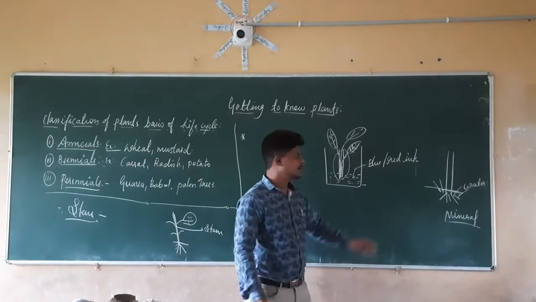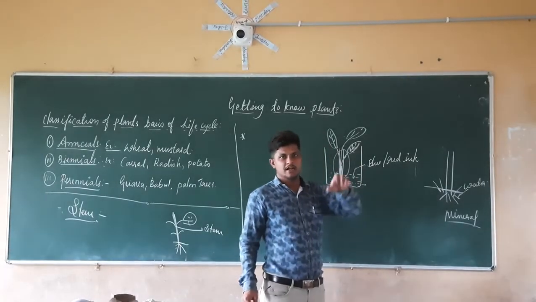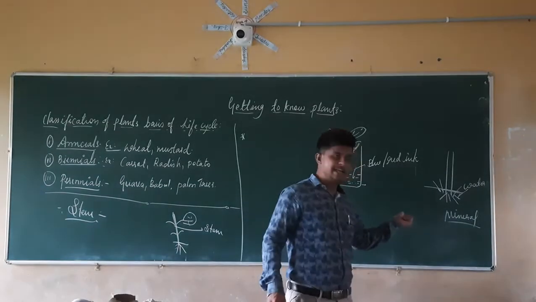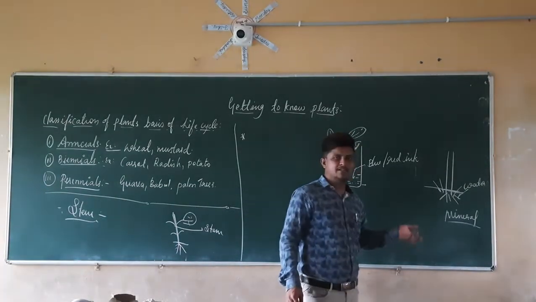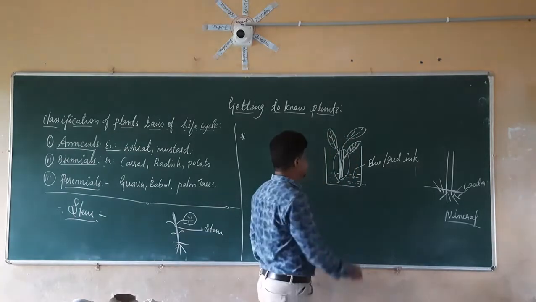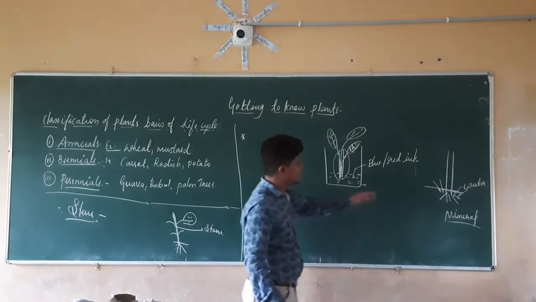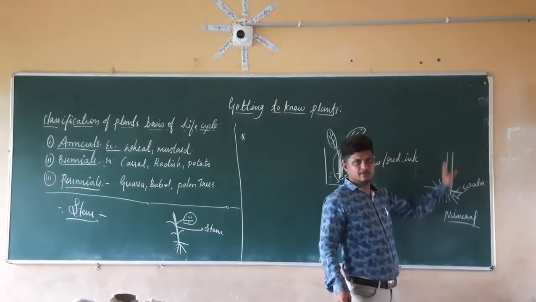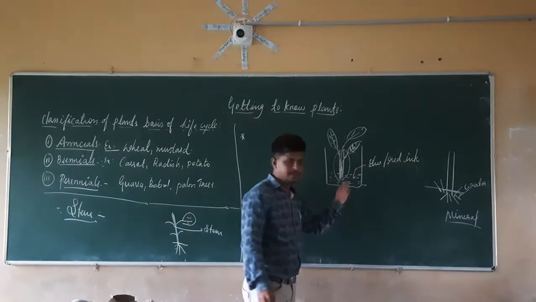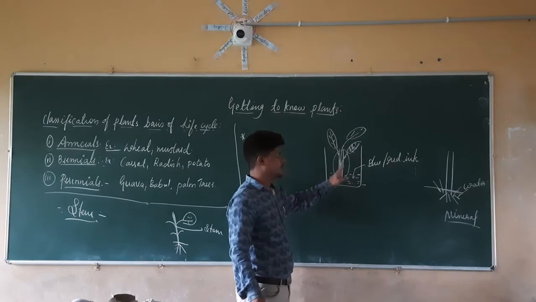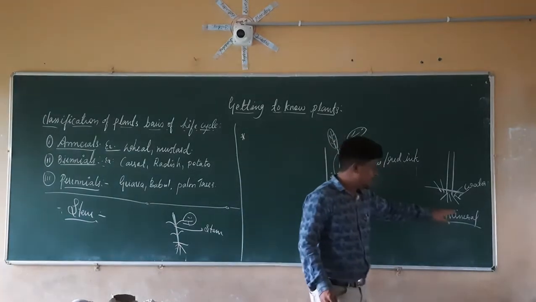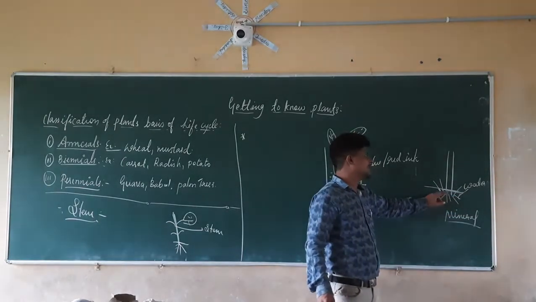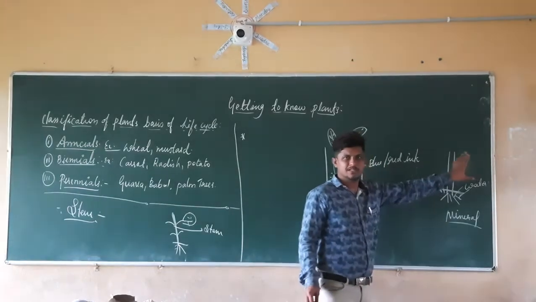So how do those minerals and water transfer to the leaves? Since leaves are the major portion where they prepare their own food, for that purpose they require water as well as minerals. So which one is helping in the transfer of the water and the minerals? That is nothing but the stem, which helps the transfer of water and minerals from the soil, from the roots to the leaves. Like this, if you check here, again the blue and red ink is transferred from here to the leaves. In the same manner, whatever minerals and water are present in the soil region are absorbed by the root, and they are transferred by the stem to the leaves.